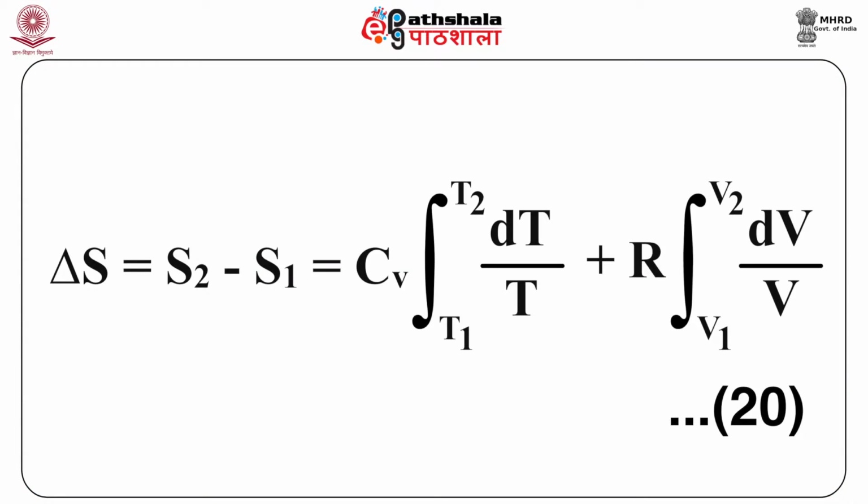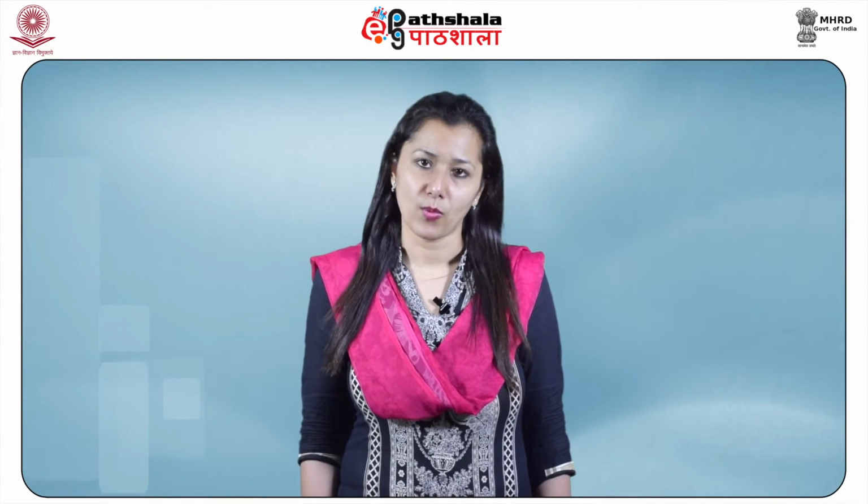Therefore, the entropy change for a finite change of state of the system is given by delta S equals S2 minus S1 equals Cv integration from T1 to T2 of dT by T plus R integration from V1 to V2 of dV by V. This is our equation 20. In the above equation, integration is done between the initial state 1 and the final state 2, and Cv is assumed to be constant within the temperature range T1 to T2.